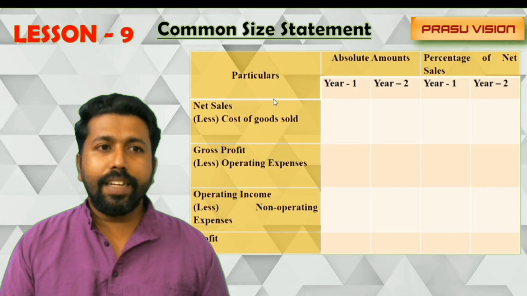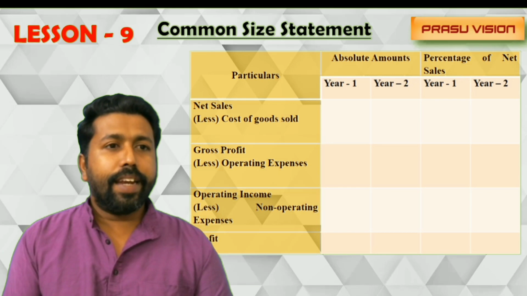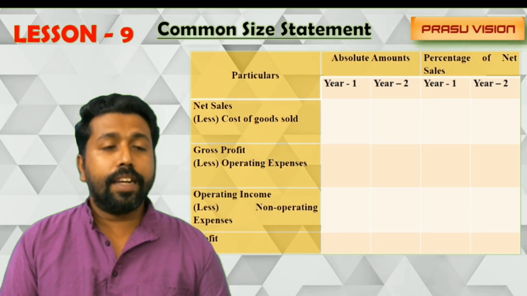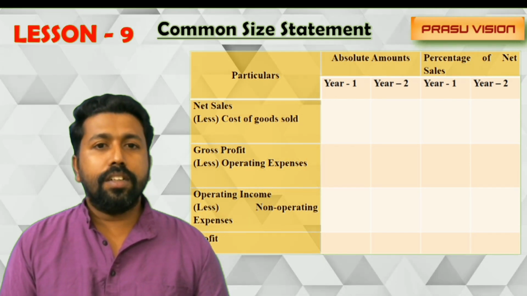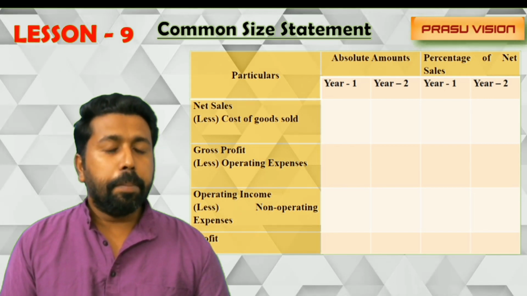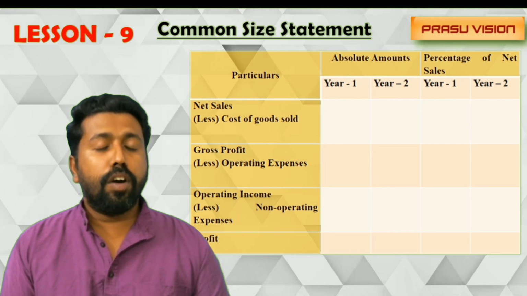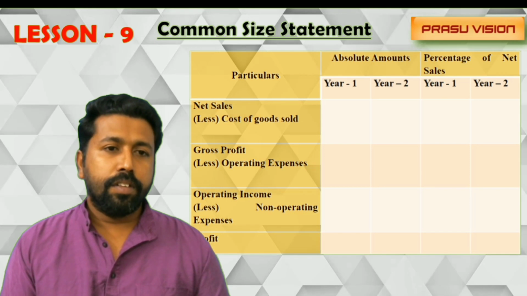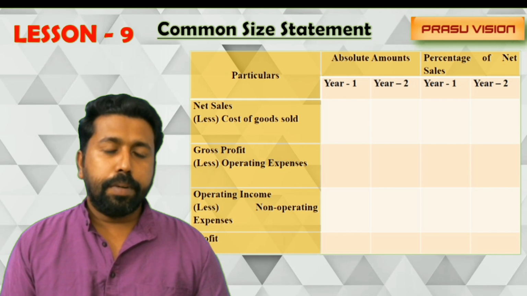When we are preparing the common size balance sheet, in the particular column we are writing the total items under equity and liability and the asset, and the percentage will be calculated separately for the first year and second year, meaning previous year and current year. There we will take the total of equity and liability and also the total of assets as the base. The total of the balance sheet for each year will be taken to find out the percentage.